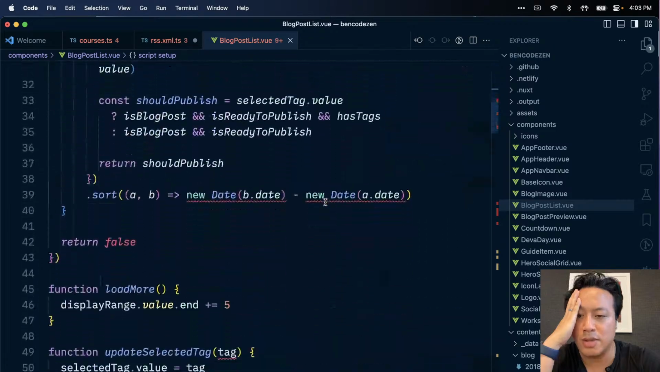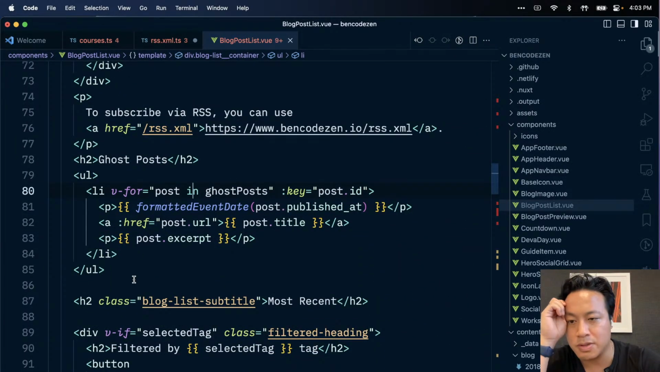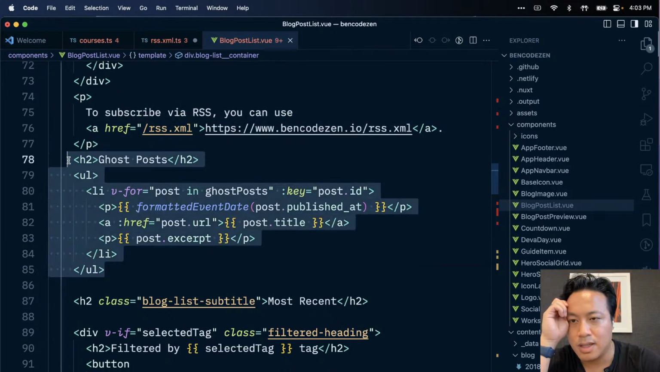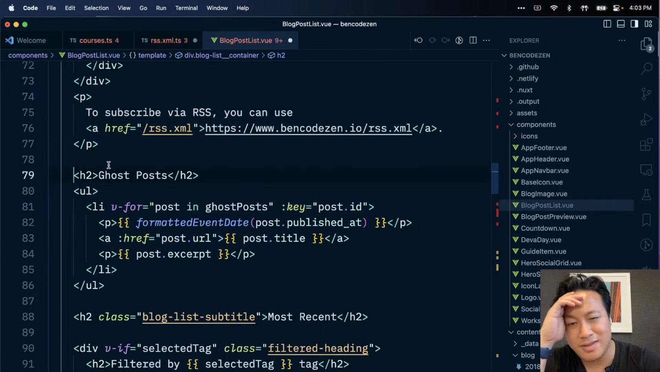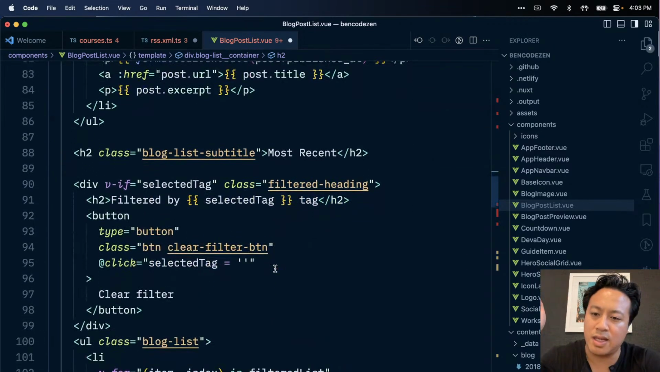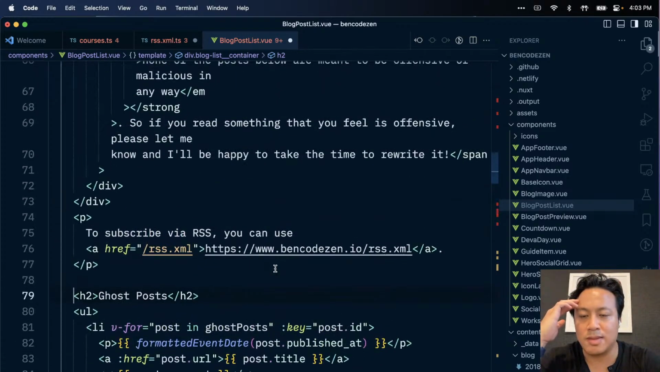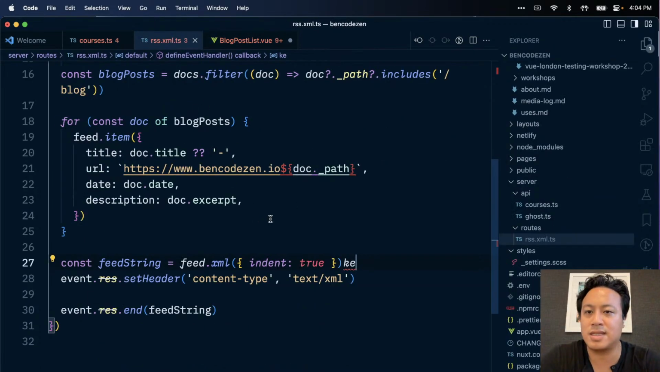So this Ghost post that I'm getting right now, where's my Ghost post? Here's my Ghost post block right here. Well, Ghost post is a different model than I believe the filtered list that I have here. So we're gonna need to do some data cleanup in order for this to work because right now, as it stands,